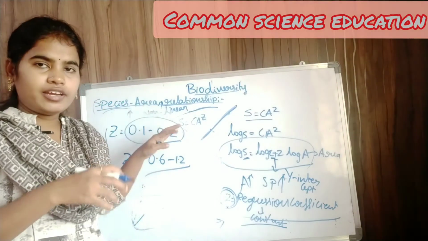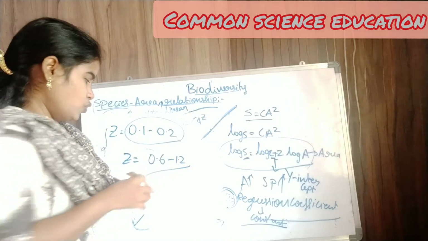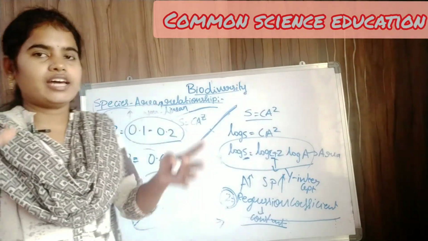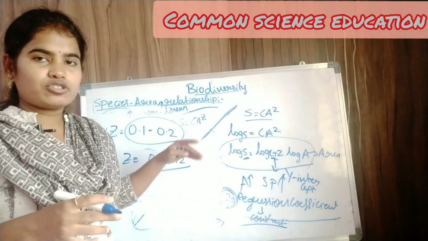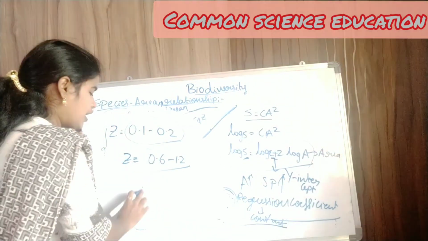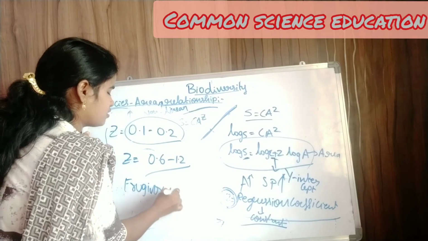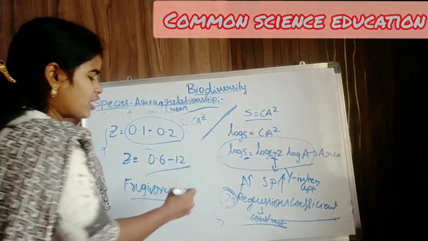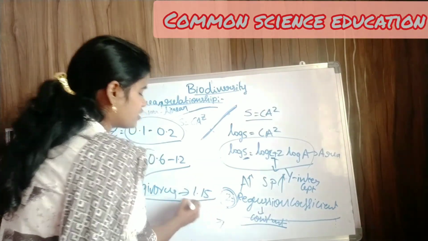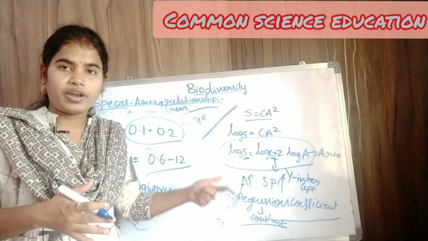So in the small area it is 0.1 to 0.2, and in the larger ecosystem it is 0.6 to 1.2. And for frugivorous birds, fruit eating birds, the Z value is 1.15. The Z value is only 1.15.